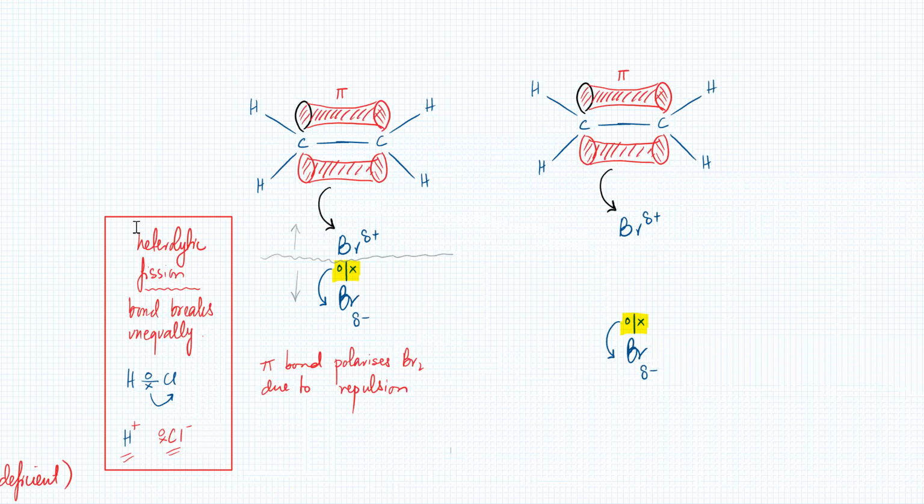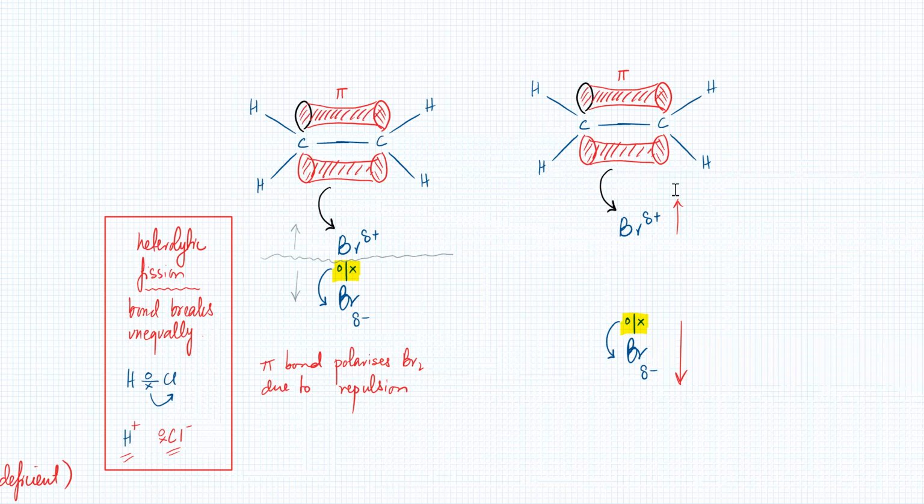So right now, this is what's happening. A bromine molecule came to an alkene and the alkene pushed the electrons downwards and the bromine became polarized. One bromine became positively charged. One bromine became negatively charged. Because of the electrons in the double bond, the negative bromine was repelled further away and the positive bromine was attracted even more. And as a result, the bond broke. One of the bromines got pushed away and the other one, the positive one, is even more interested in those electrons. Okay? Is this clear, everyone? Is one clear? Yes sir.